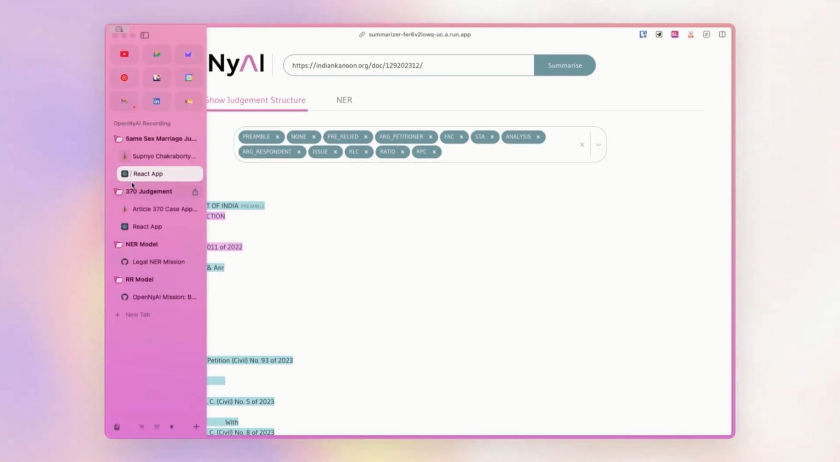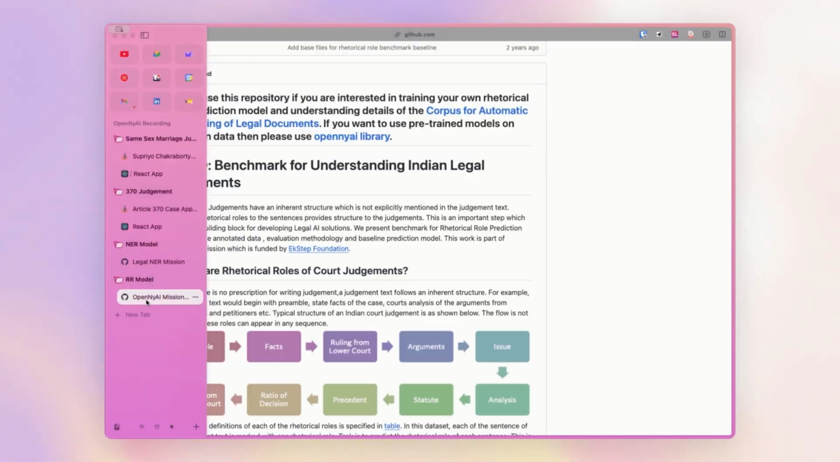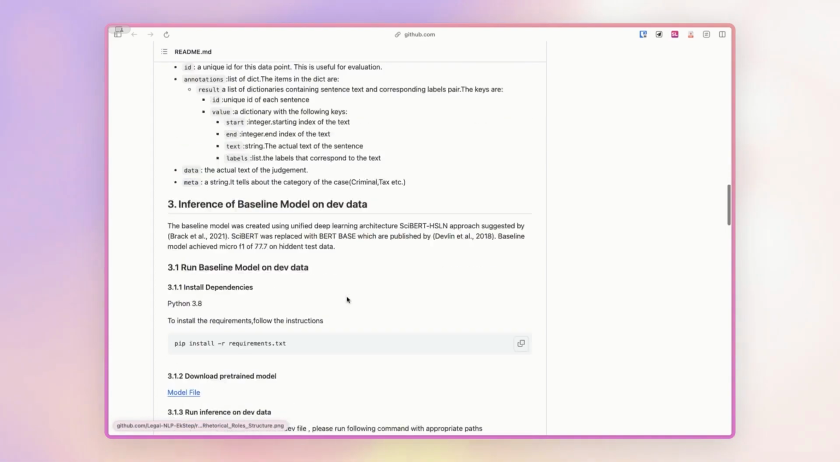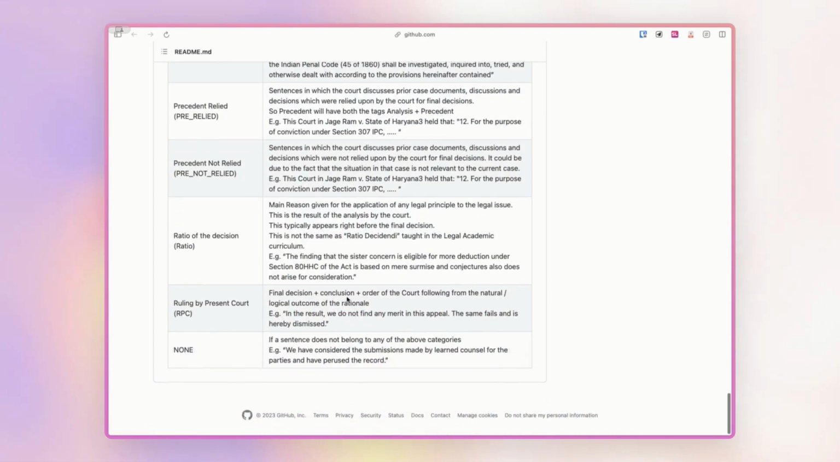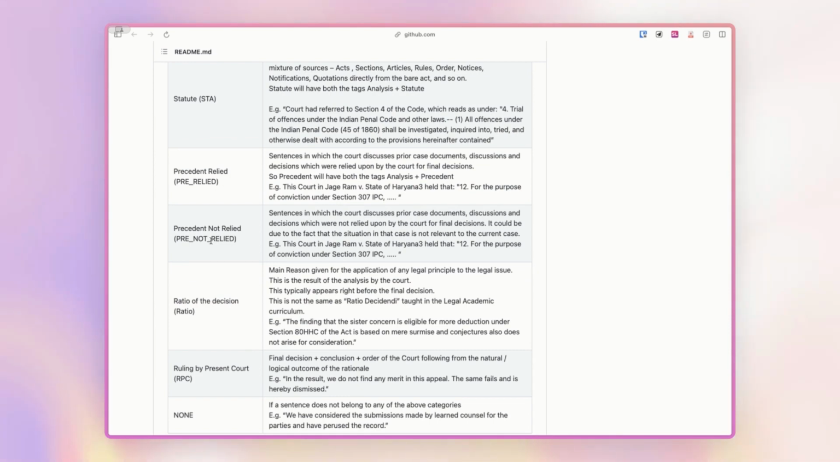And the definitions of these labels are given in our GitHub repository, where you will find the definition of everything that we have given. What does ratio mean? What does pre-not relied mean? And so on and so forth.